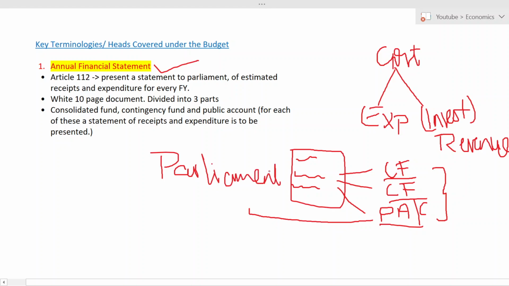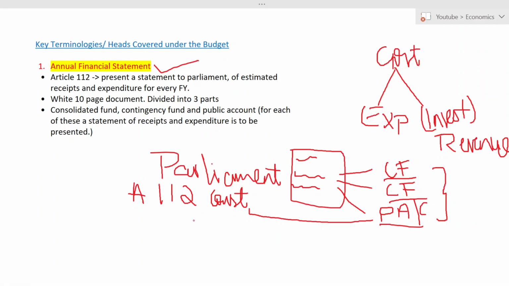So it has been justified in Article 112 of the Constitution. In Article 112 of the Constitution only, they have said that you have to make a statement of all these three parts: one is consolidated fund, second one is contingency fund, third one is public account. And you have to submit it to the parliament. So it has been given in Article 112 of the Constitution.